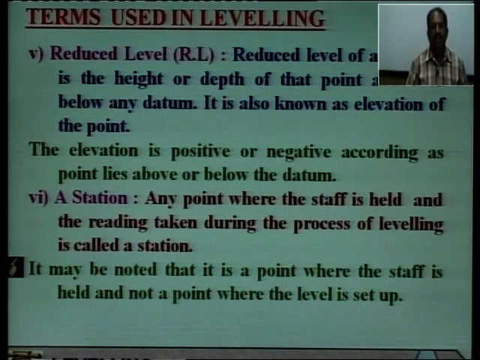Next is reduced level. Reduced level of any point is the height or depth of that point above or below any datum. It is also known as elevation of the point, which is very important. The elevation is positive or negative accordingly as the point is lying above or below the datum.